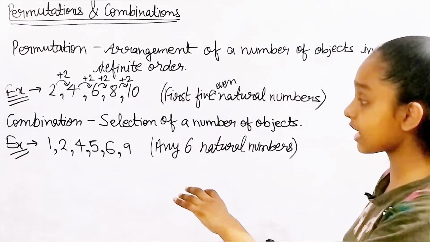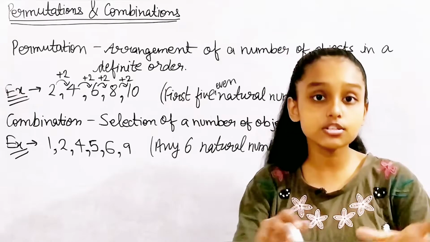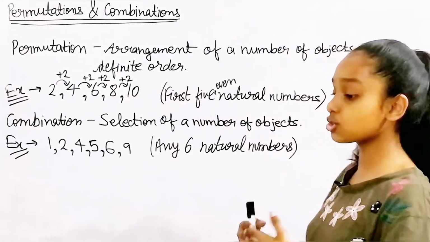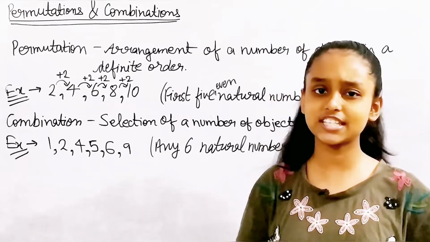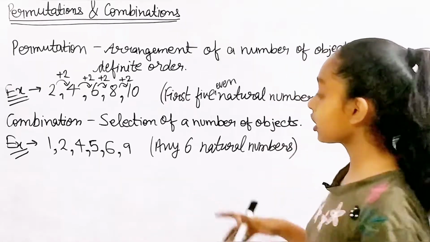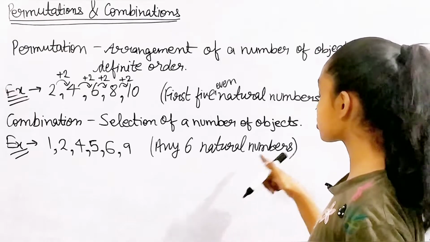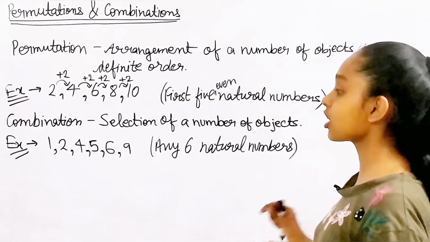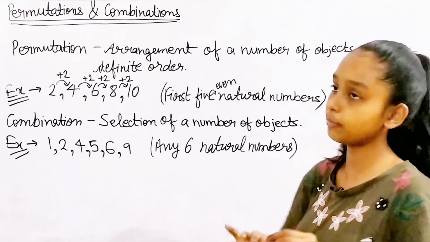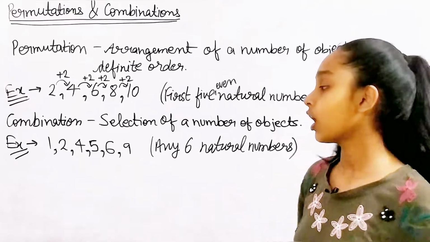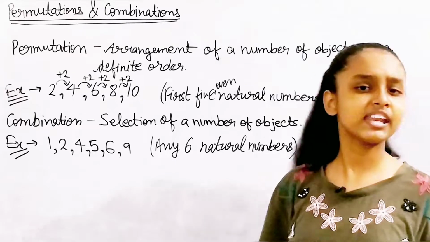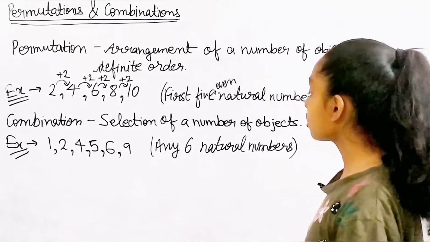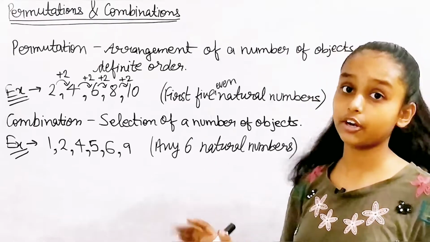So I can even say 100, 200, or 320, or even 23, 50, 57, anything. Because it is saying any 6 natural numbers, it doesn't matter to the order, nothing is given to us. We have to just tell any 6 natural numbers. It can be any natural number, right? Okay, one thing: it shouldn't be negative, and 0 will of course not come. So, I hope this is clear.